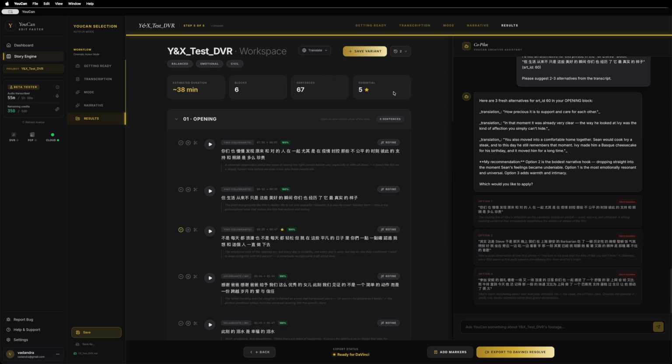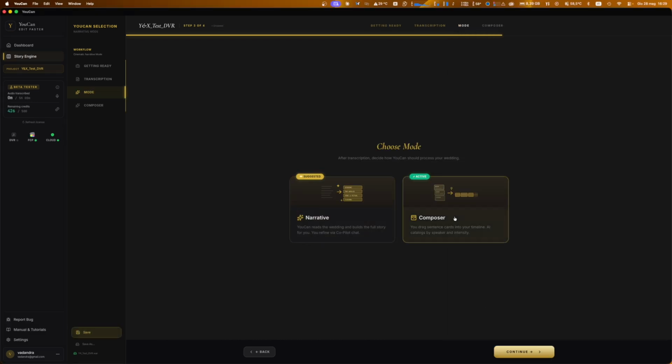When you're happy, you click Export, and your edit goes straight into your editing software. We'll see the export options in Tutorial 6, but first, in the next tutorial, we'll see the alternative mode, Composer, the one where you lead and the AI hands you the cards.